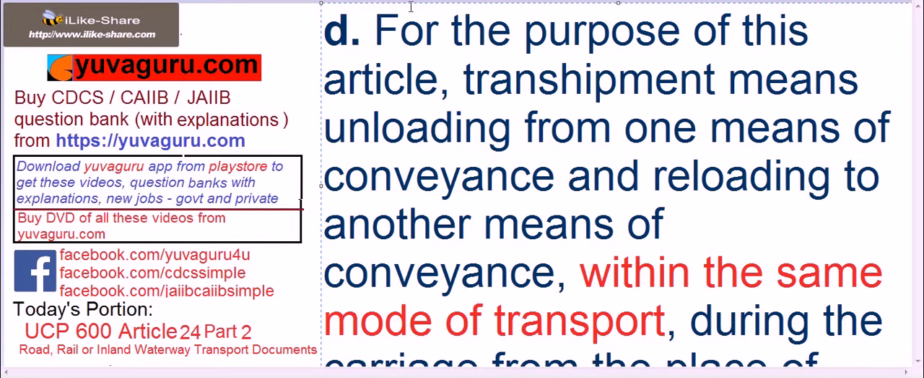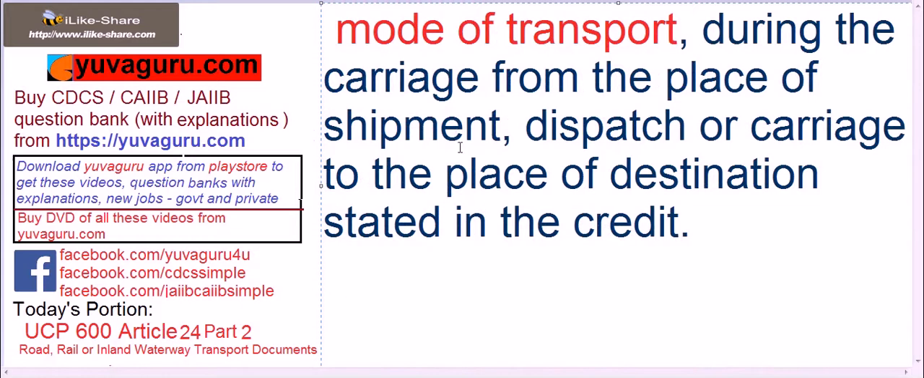Then D sub-article: for the purpose of this article, transshipment means unloading from one means of conveyance and reloading to another means of conveyance, important part now, within the same mode of transport. Means if it is by truck, then by truck, if it is by rail, then by rail, if it is by inland waterway, then inland waterway, during the carriage from place of shipment, dispatch or carriage to the place of destination stated in the credit.